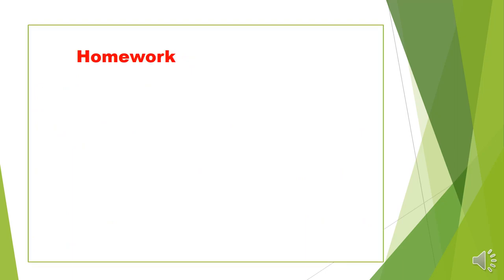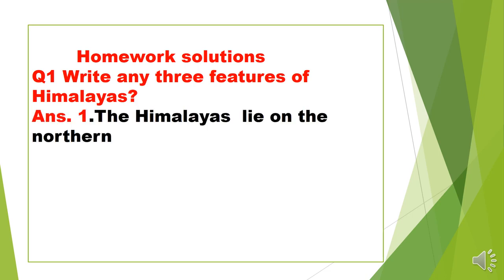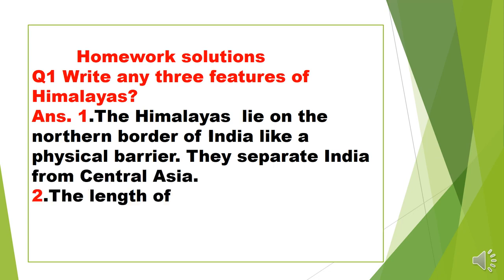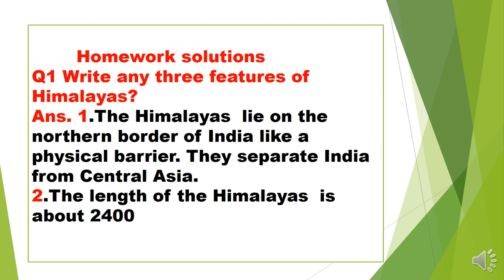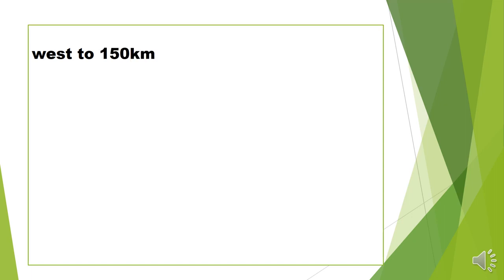So students, today your homework solution. Question number one: write any three features of the Himalayas. And the answer is: the Himalayas lie on the northern border of India like a physical barrier. They separate India from Central Asia. And second, the length of the Himalaya is about 2400 kilometers, and its width varies from 400 kilometers in the west to 150 kilometers in the east.